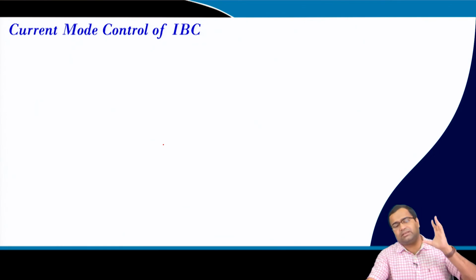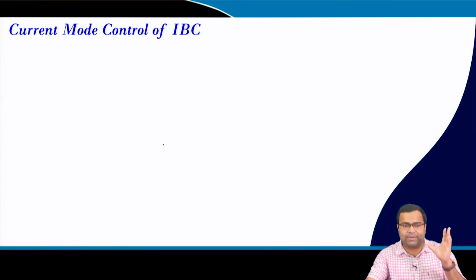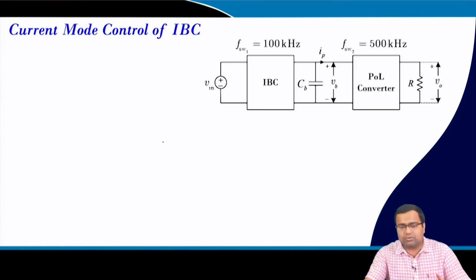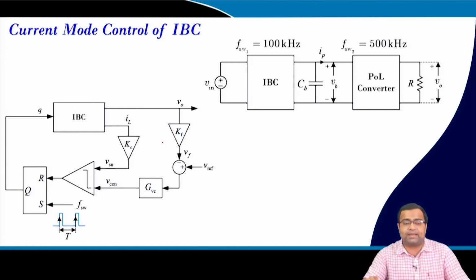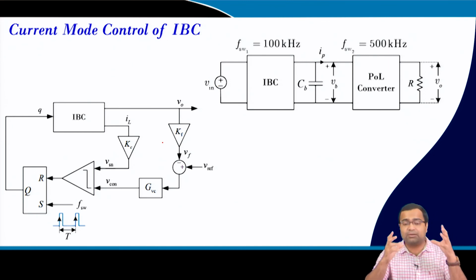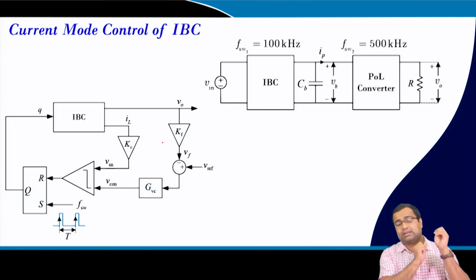That means it is a sort of damping in the closed loop system of the two stage converter, where the first stage is an open loop. How to improve damping, inject damping? So now we want to control the IBC using current mode control, and this is also reported in many literature that current mode control can provide active damping, and that we have already discussed in the context of current mode control.